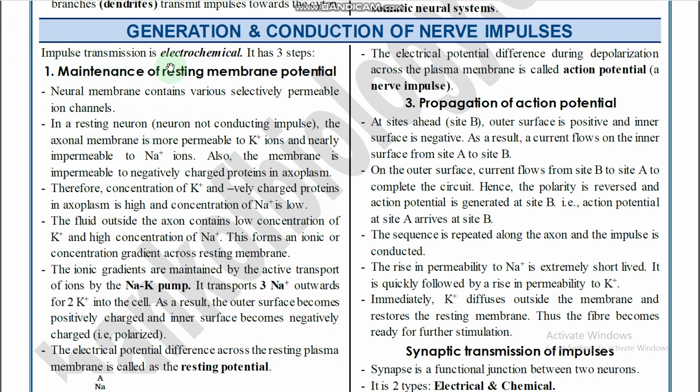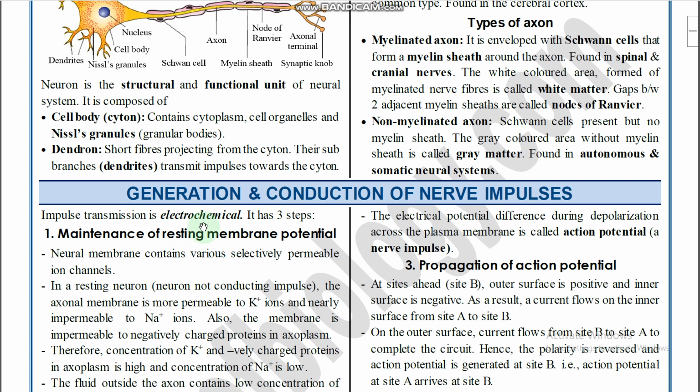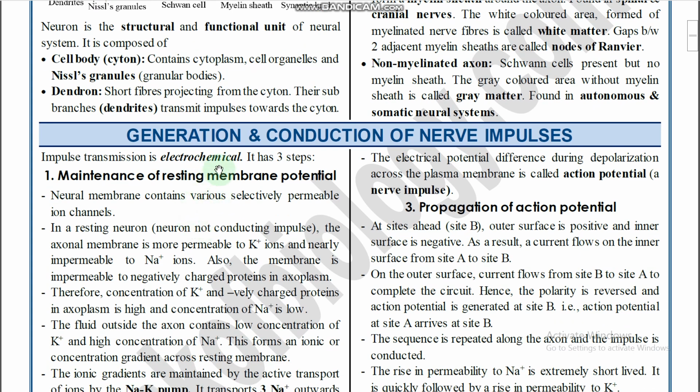Impulse transmission is electrochemical. Whenever an action potential is generated in the region of the cyton, that action potential goes through the axon and reaches the axon terminal, and finally the nerve impulse is transmitted to another body part, another neuron. By these processes, it is electrochemical, right? Why is it called electrochemical? Because of ion movements, this is the chemical part. By the ion movements, what is produced? Electricity is produced, right? Current production takes place.